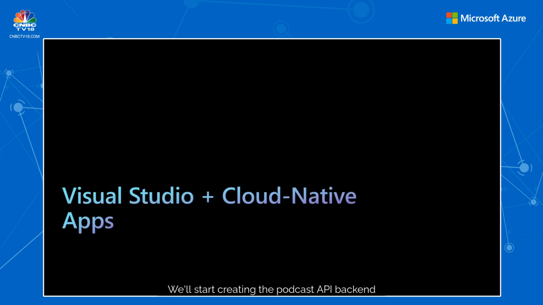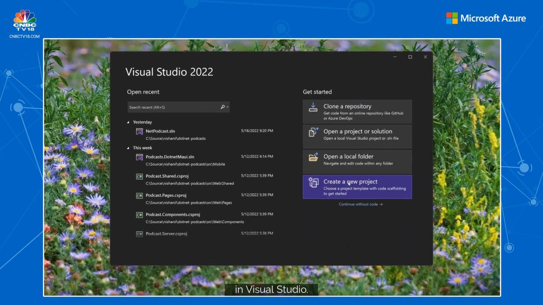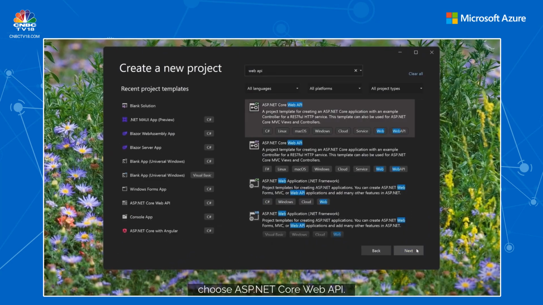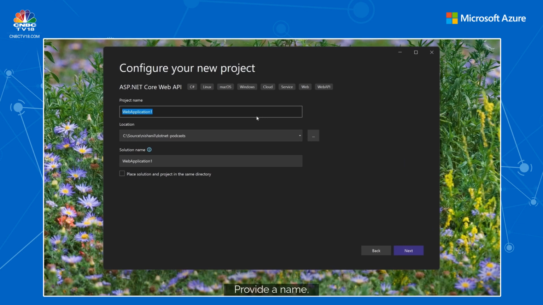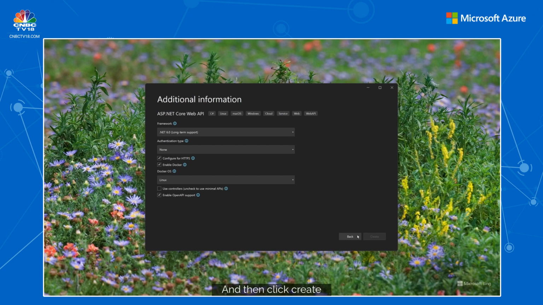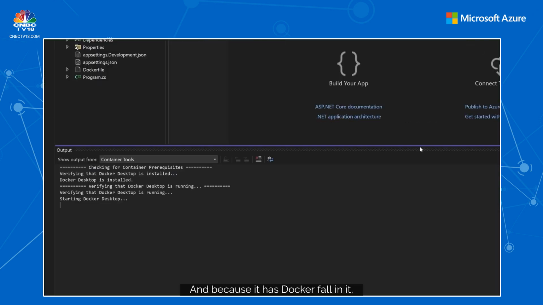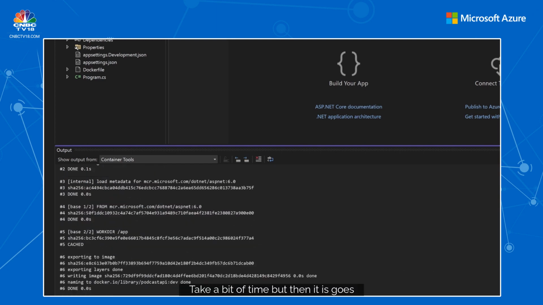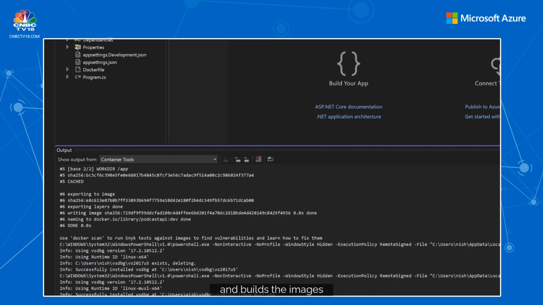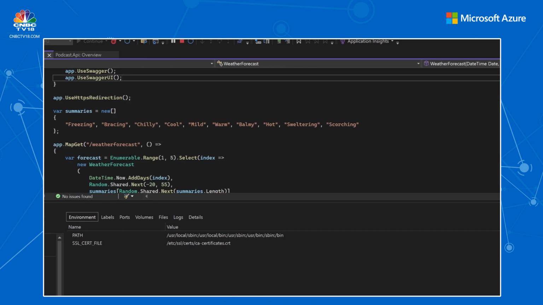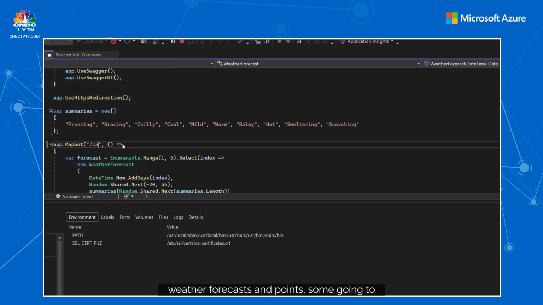We'll start creating the podcast API backend in Visual Studio. Create a new project, choose ASP.NET Core Web API, provide a name, and make sure to check the Docker support in it. And then click Create, and this will give a default Web API project. And because it has a Dockerfile in it, Visual Studio detects that Docker was not running, so it goes ahead and starts Docker Desktop.